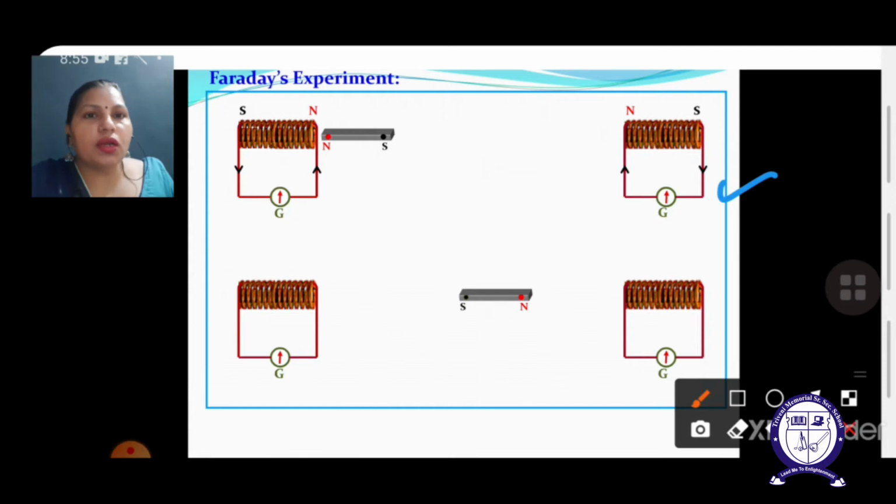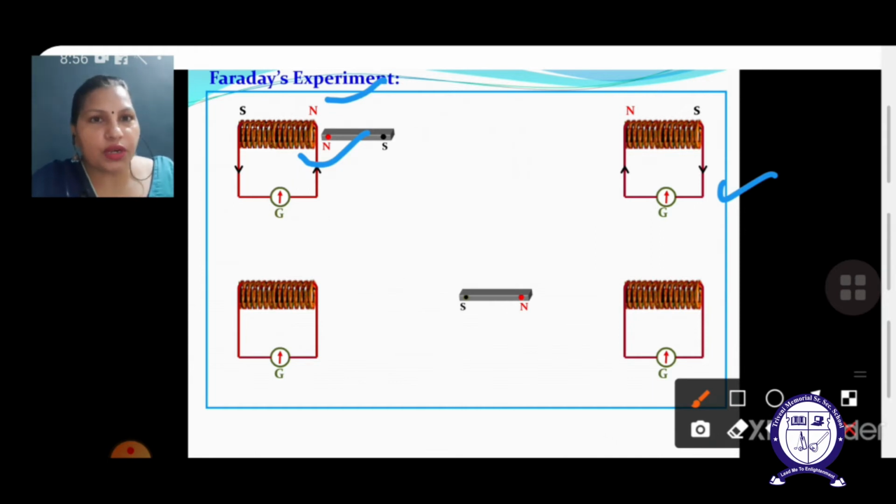Here you can see that when the north pole is shifted towards the coil, it automatically generates a north pole at this side of the coil, due to which there will be an induced current, as there is a changing magnetic field and hence a changing magnetic flux linking with the coil.